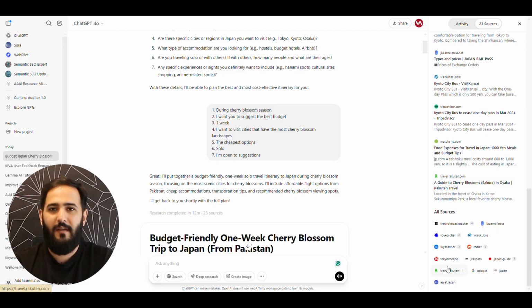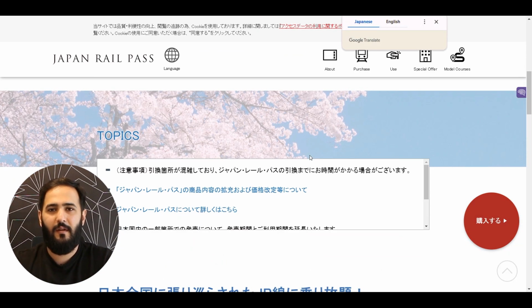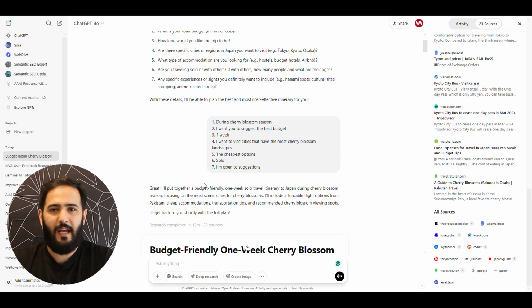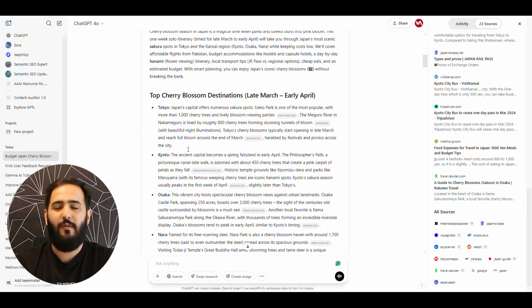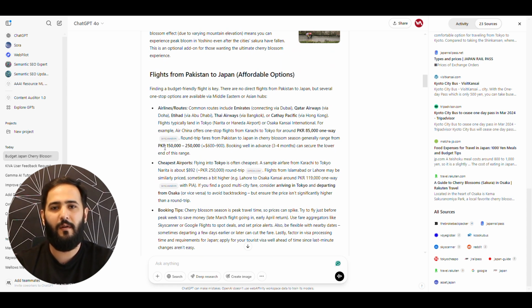It had compared budget hotels across multiple cities in Japan, created a daily itinerary with activities, prices in yen and Pakistani rupees, and the links to all of these. It even included top money saving tips like using the Japan rail passes and eating like a local. And when I asked, it calculated the total trip cost in rupees with a whole breakdown of the budget.